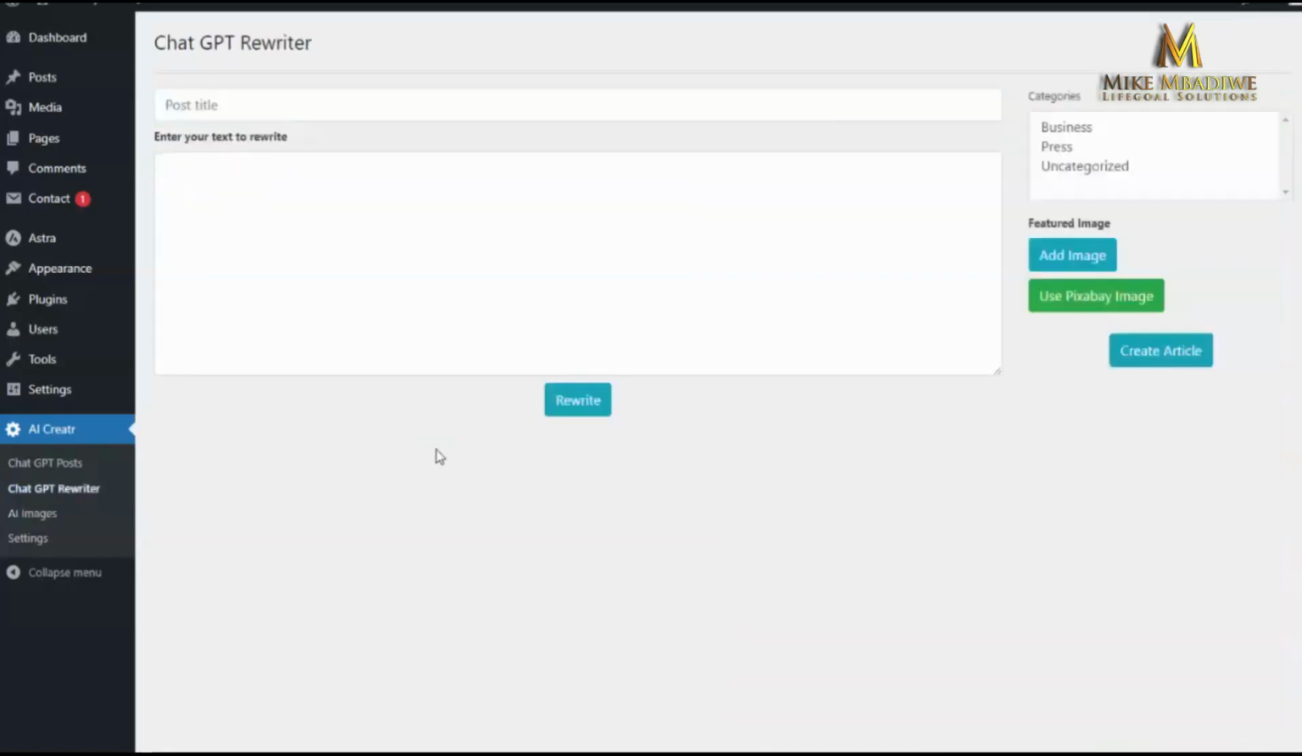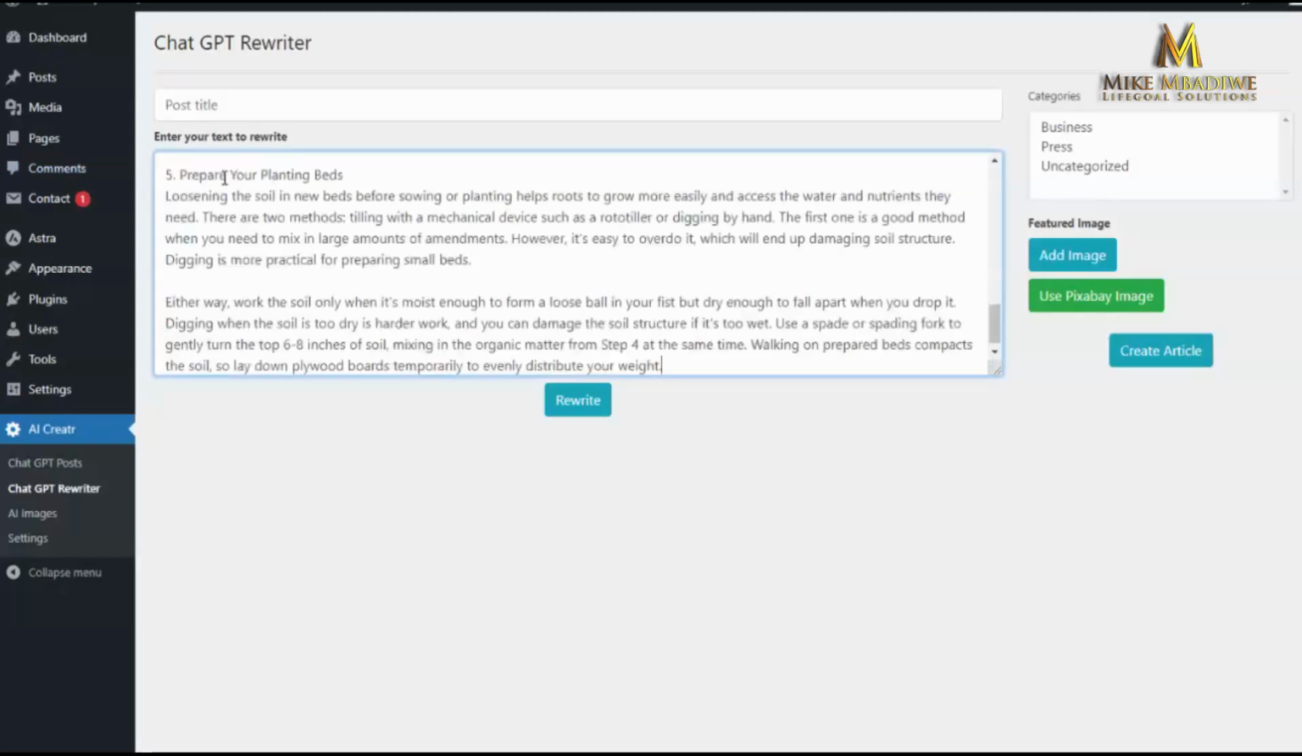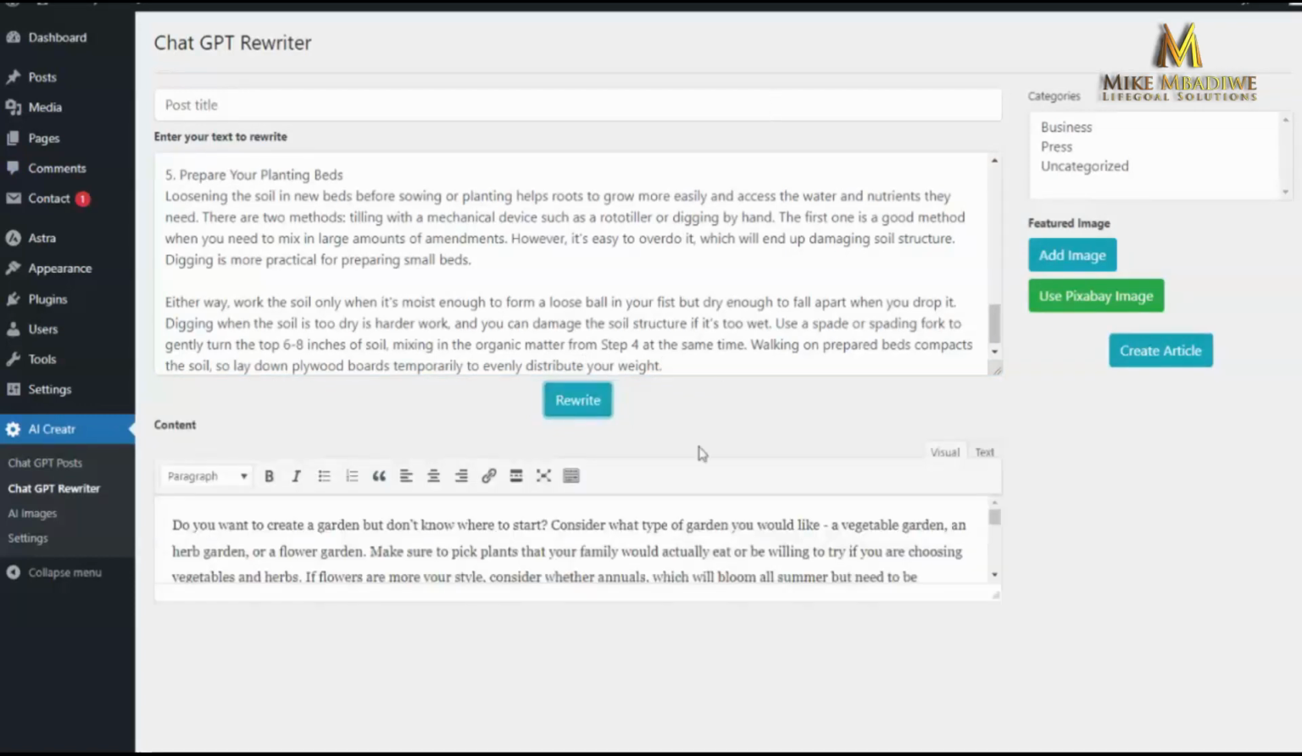So now let's use the rewriter. So let's say I already have some content and I want to rewrite it or basically spin it to make it unique. All I need to do is paste in the content I have, click rewrite, and it'll go ahead and rewrite that for me. So you can see it's recreated that content for me.